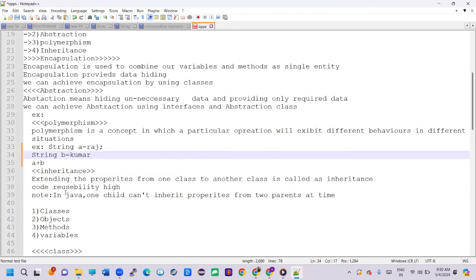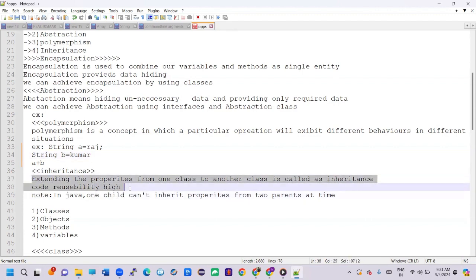And one more thing is inheritance. Inheritance means extending properties from one class to another class. We can extract the properties from one class to another class. For example, if the parent has some properties, the property will go to his son. Whatever the parent has, it will go to the son. We can call it inheritance. So this is about inheritance.